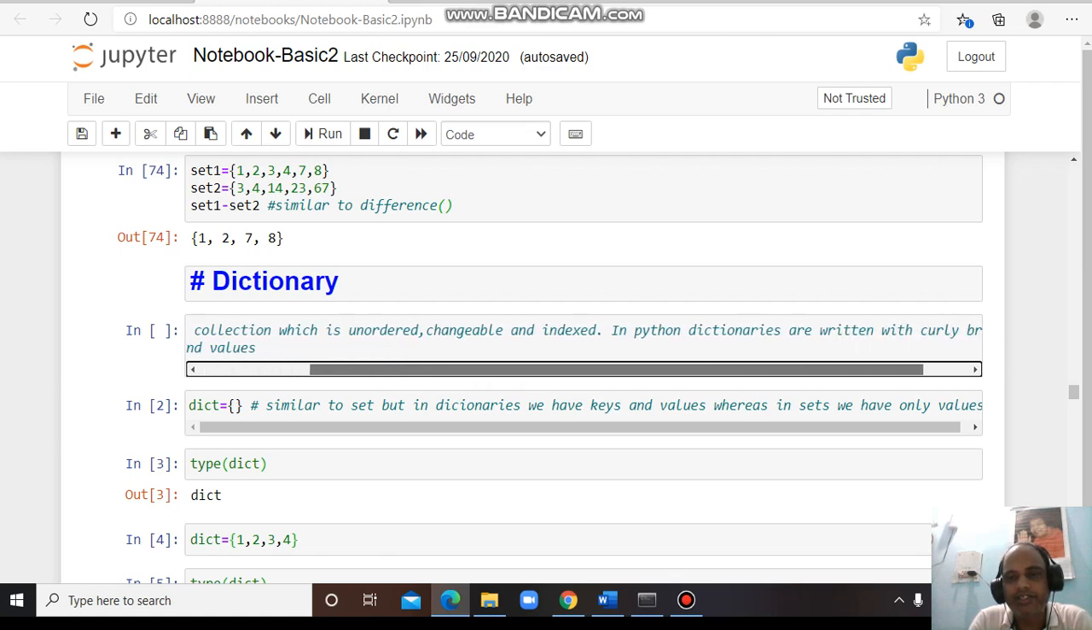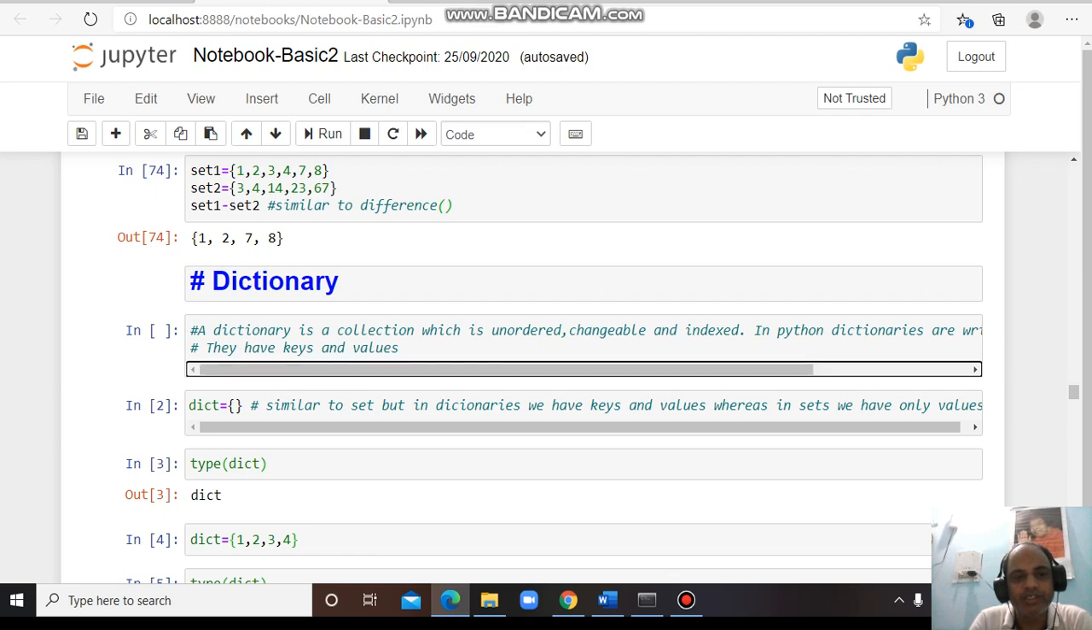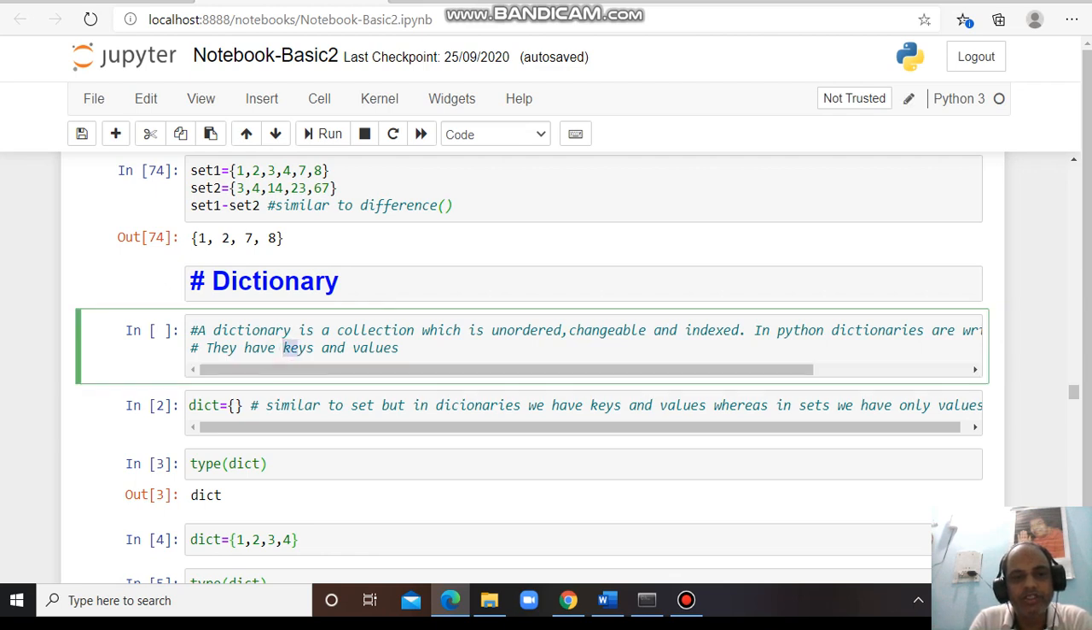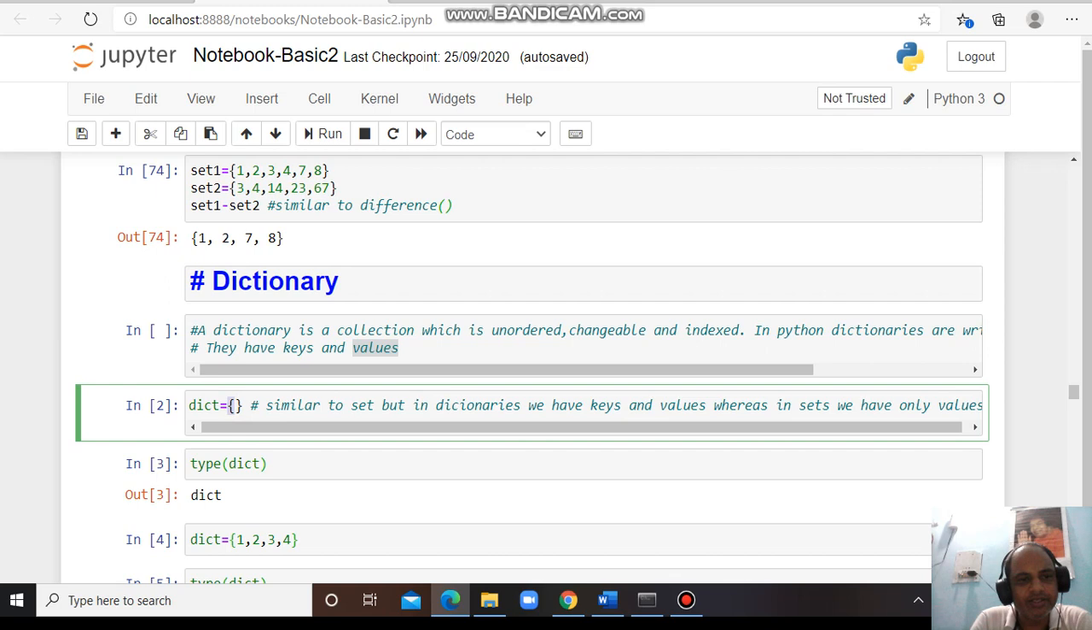In Python, dictionaries are written with curly brackets. They have keys and values. As I told, with the help of keys we can index it, and we can extract the values by using the enumerate function as well, like a list. In a list also we have keys and values. Similarly, in the dictionary we have keys and values. We can define a dictionary with a curly bracket.